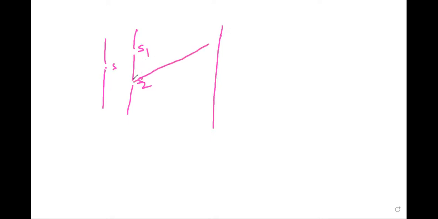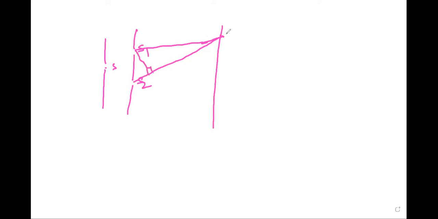The two waves are moving in different paths. The path difference is obtained by drawing a normal from point S1, at 90 degrees.